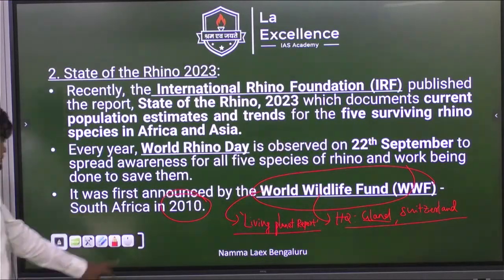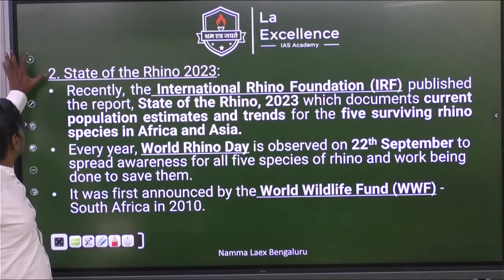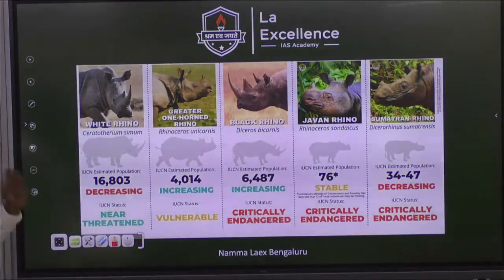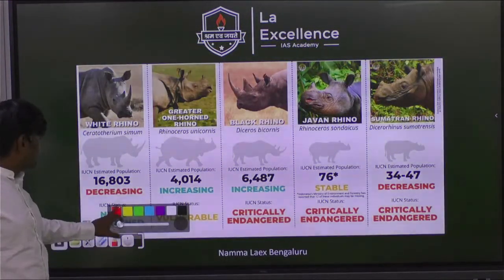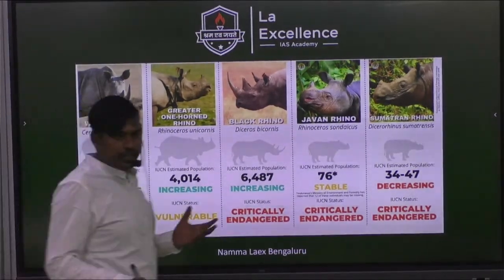Yes? Done now? So see, these 5 species we have already discussed. 3 are in the critically endangered category. That is, their population has decreased by how much?